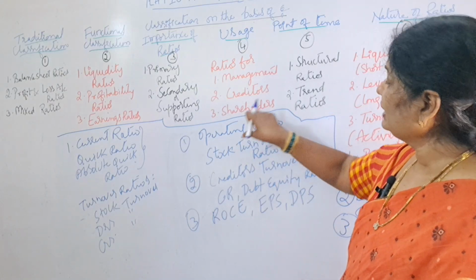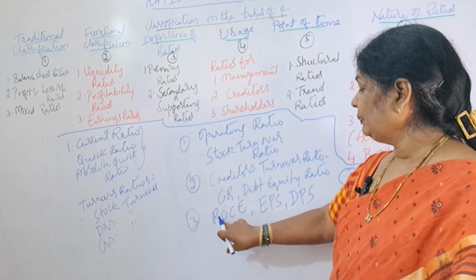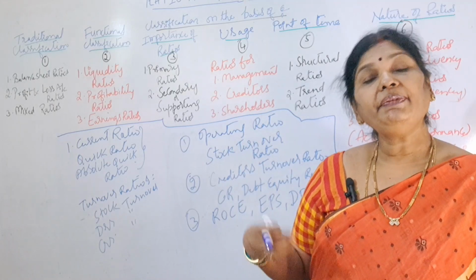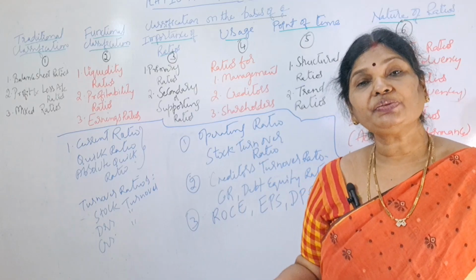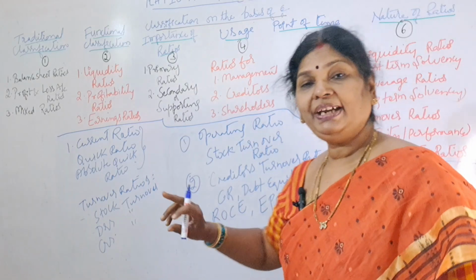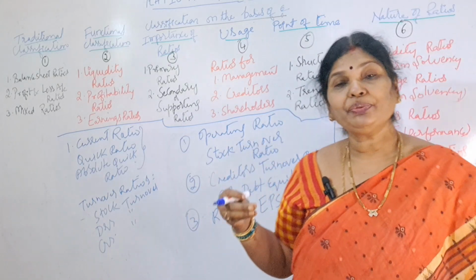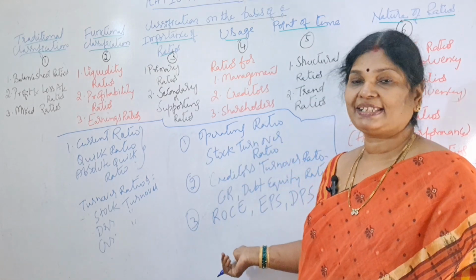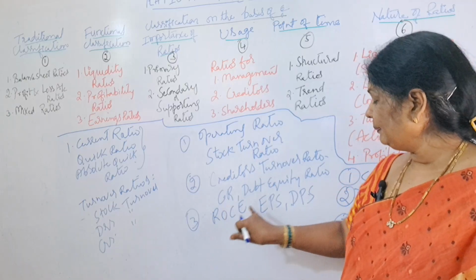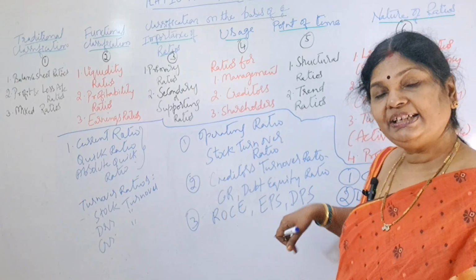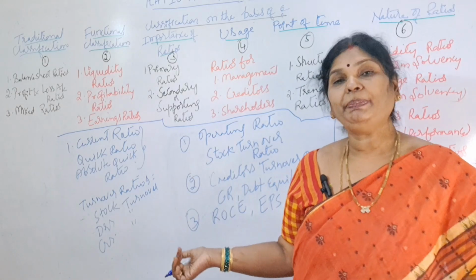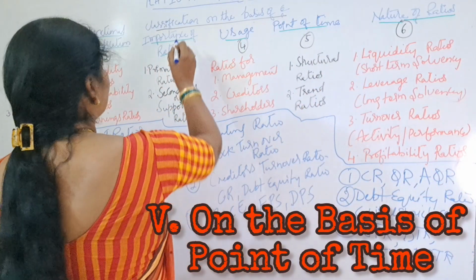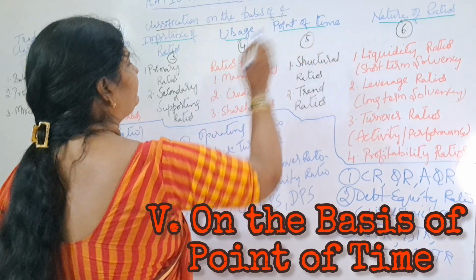Now, for shareholders' sake, what ratios will we prepare? We will prepare return on capital employed, earnings per share, and dividend per share. So, why do we prepare these ratios? These ratios are prepared by shareholders to know the fruitfulness of their capital that is invested by them in the business. So for that purpose, return on capital employed, earnings per share, dividend per share, these types of ratios are prepared. So coming to the fifth one, classification on the basis of point of time.